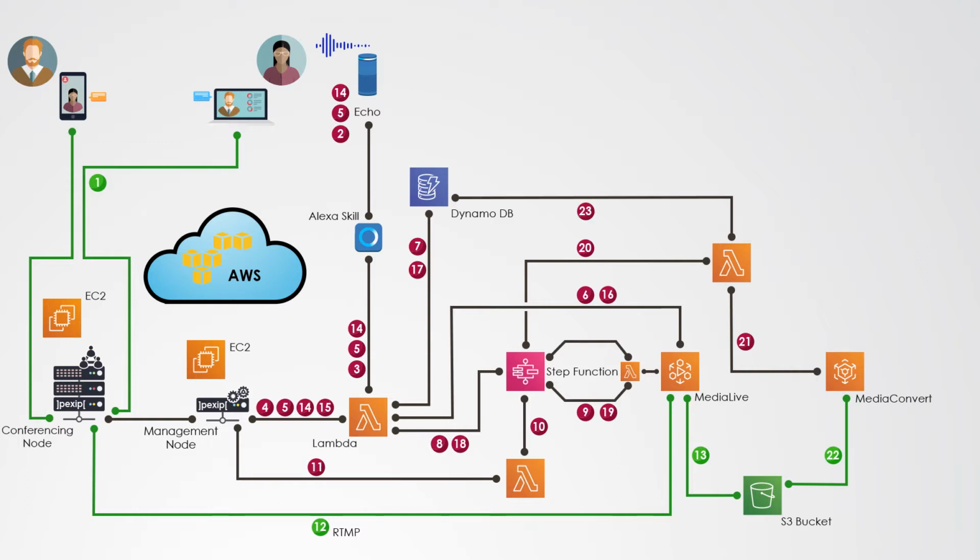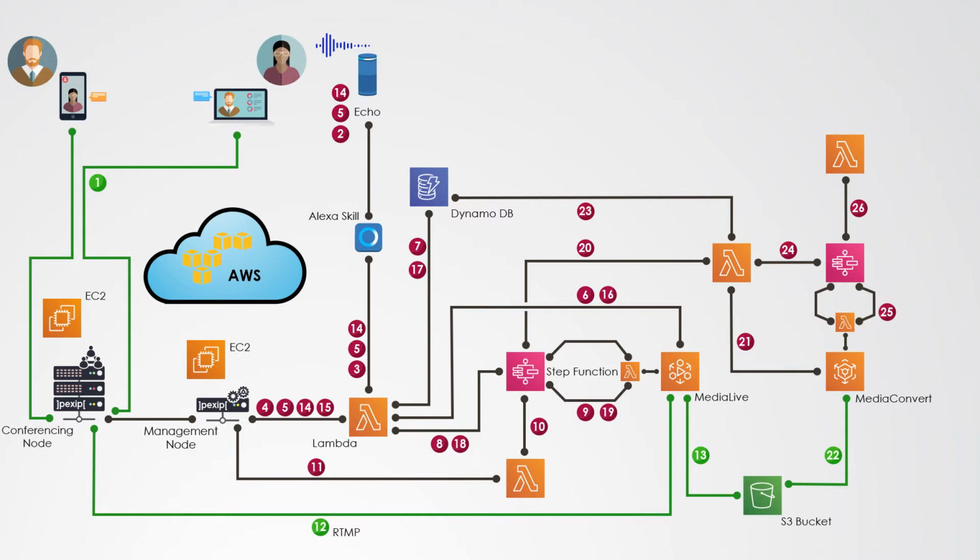It also updates the record in the DynamoDB table with the link to the file in the S3 bucket. Finally, the Lambda function launches another step function, whose goal is to monitor the status of the MediaConvert job and loops until it is completed.